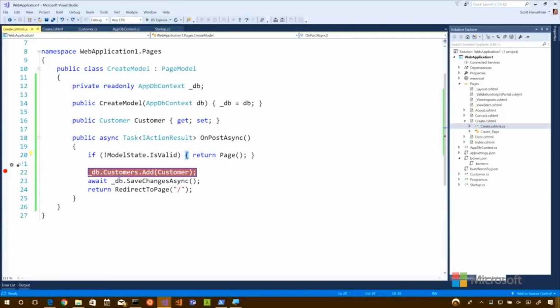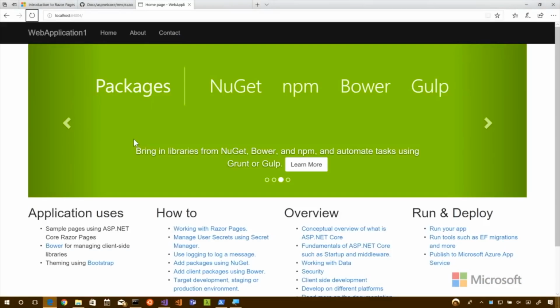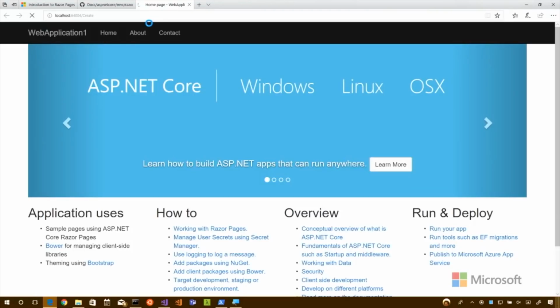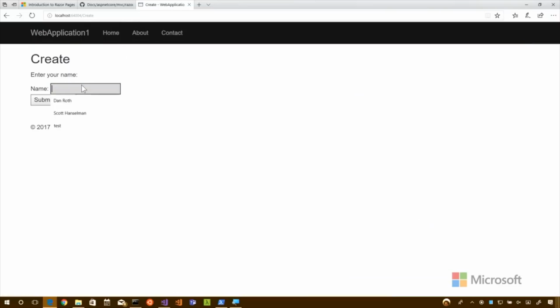Okay, now I'm going to put a breakpoint here. And we'll see if this works. It might very well not work. Fingers crossed and toes. No, it's probably not going to work. Lower your expectations now. All right. And this is in create, right? So I have to hit /create.